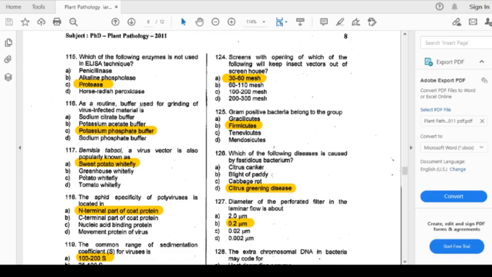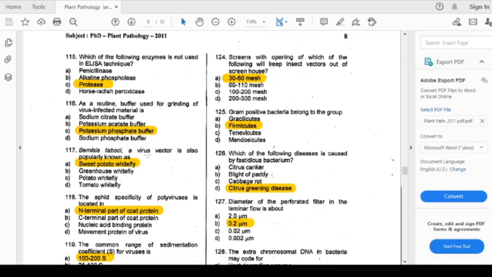The routine buffer used for grinding of virus-infected material is: the options are sodium citrate buffer, potassium acetate buffer, potassium phosphate buffer, and sodium phosphate buffer. The answer is potassium phosphate buffer. So now we will come to question number 170.